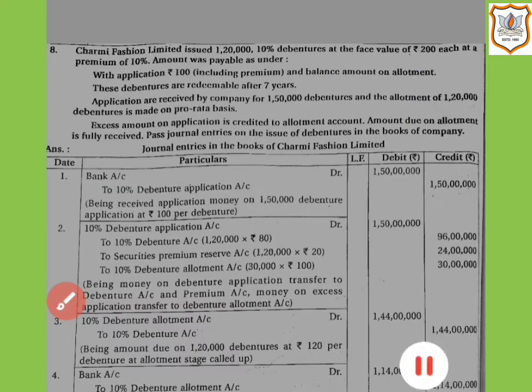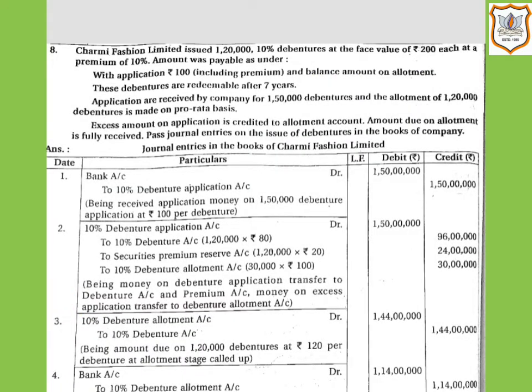Here bank account will be debited with the application money received, that is 1 crore 50 lakh. The company received applications for 1,50,000 debentures. So 1,50,000 debentures multiplied by rupees 100, that is the rate at the time of application including premium.